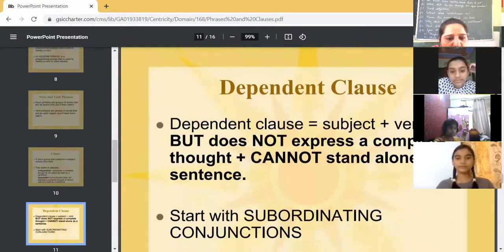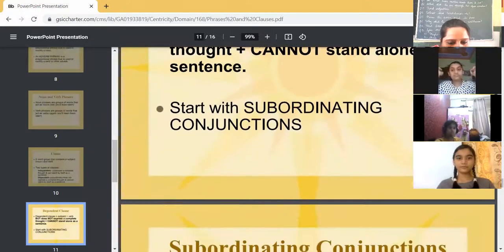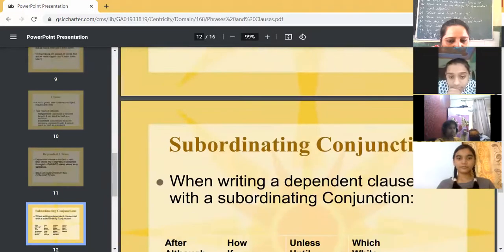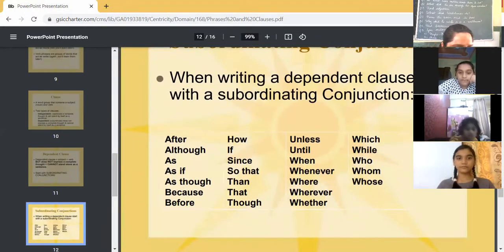A dependent clause has a subject and a verb but does not express a complete thought and cannot stand alone as a sentence. Dependent clauses start with subordinating conjunctions, such as after, although, if. I have given you just now an example of if. Okay, if you help me. So these are the conjunctions which are used in dependent clauses: after, although, as if, as though, because, before, how, if, since, so that, than, that, though, unless, until, when, whenever, where, wherever, whether, which, while, who, whom, whose.